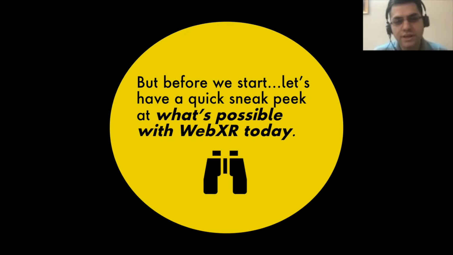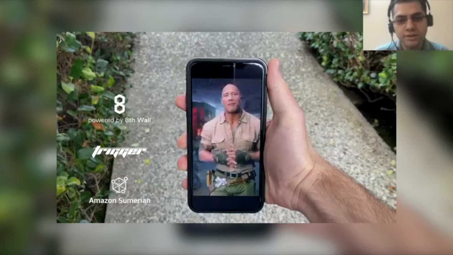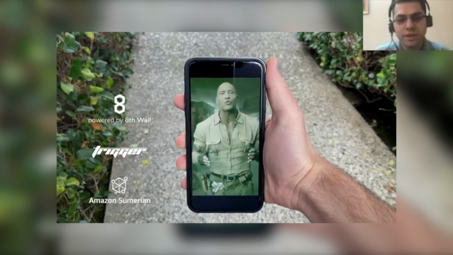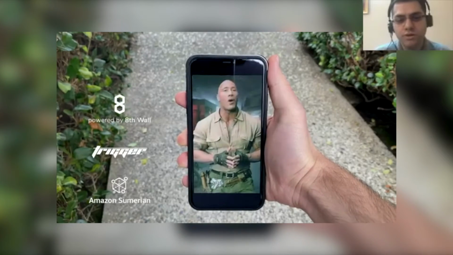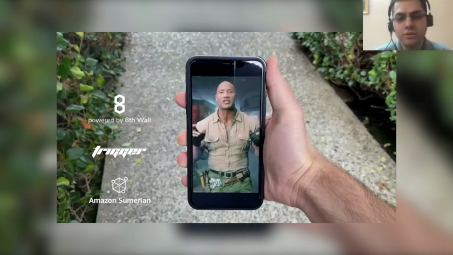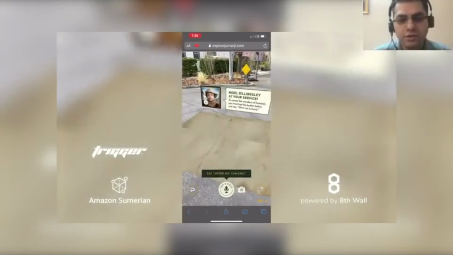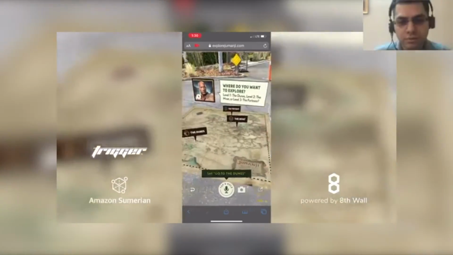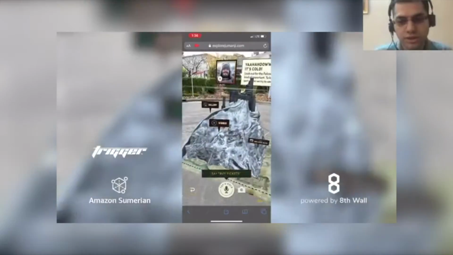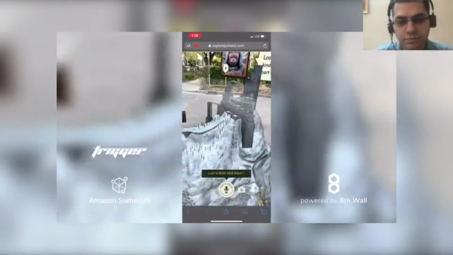But before we start, let's have a quick sneak peek at what is actually possible with WebXR today in your browsers. This is a great example that I'm showing you, which is for the Jumanji movie experience, the cinematic universe. You can see that this whole cinematic universe, this whole new world of Jumanji, is actually inside the browser of your phone.